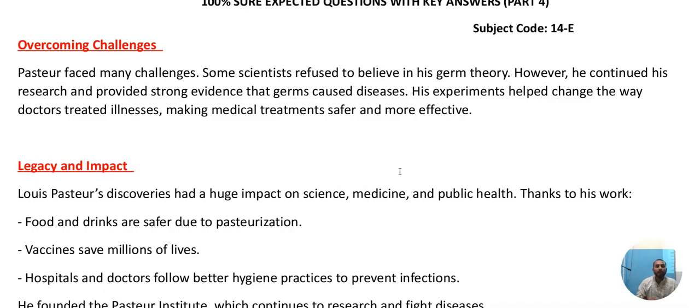Understood? So Pasteur also faced many challenges. Some scientists refused germ theory. They never accepted it. They said, "No, no. When we can't see these germs, how can you tell that these germs are responsible? Show me how the germs are available. We cannot believe things which we can't see. How can you tell that they are disturbing our body?" It's not so easy to convince, isn't it?